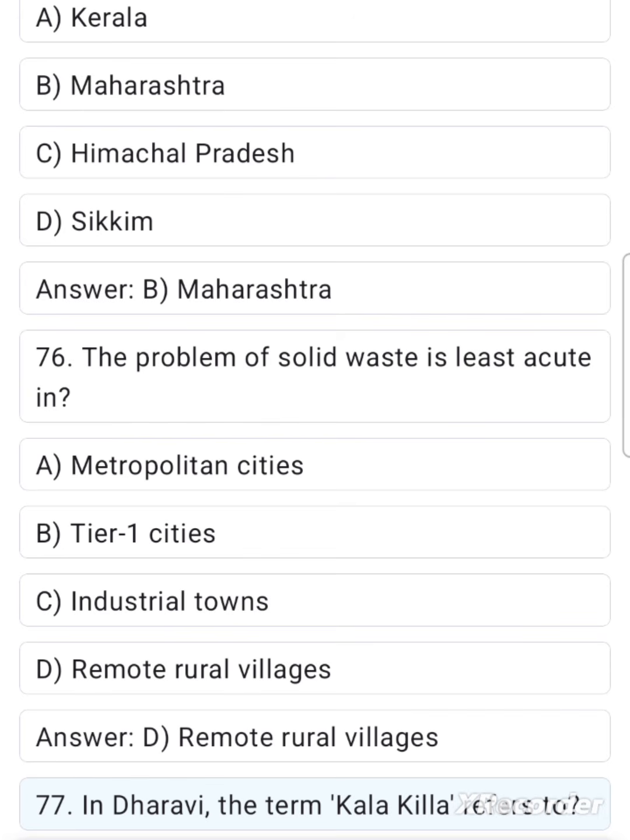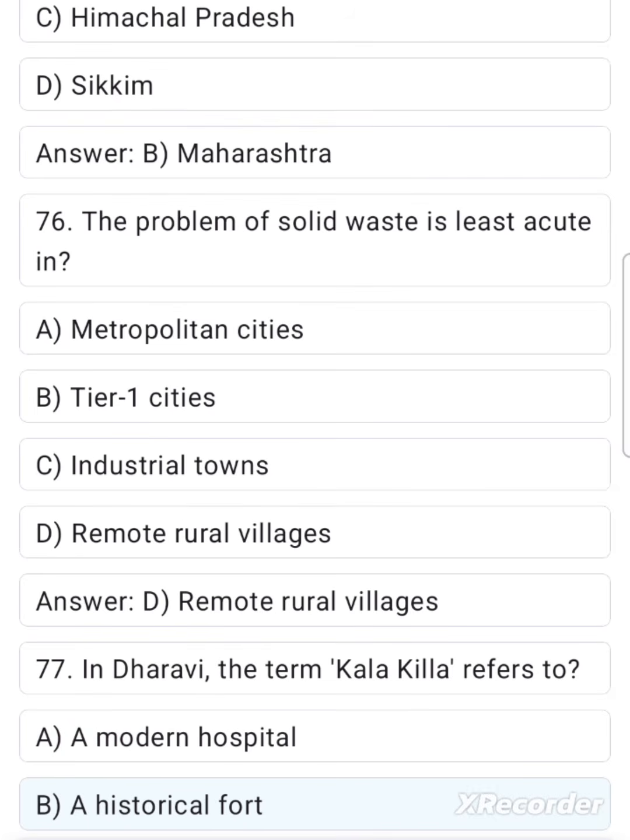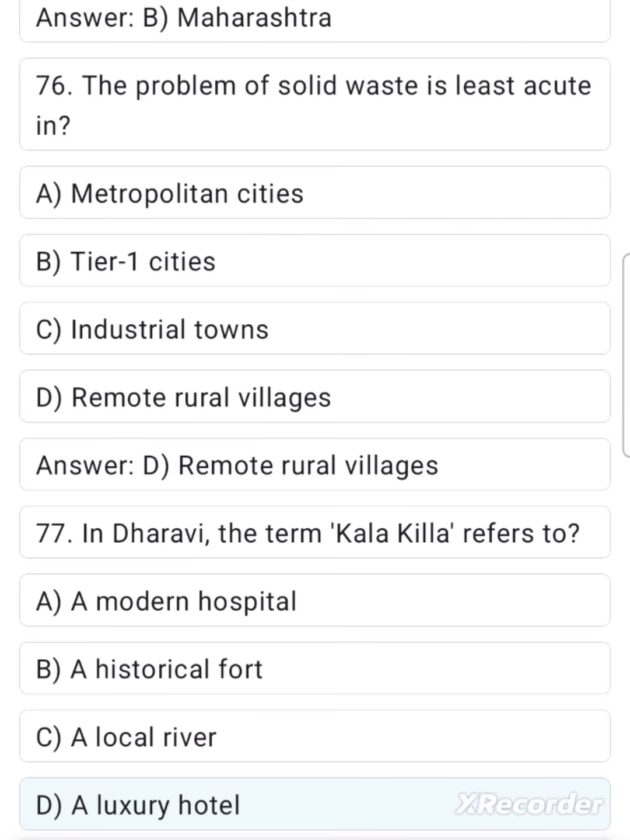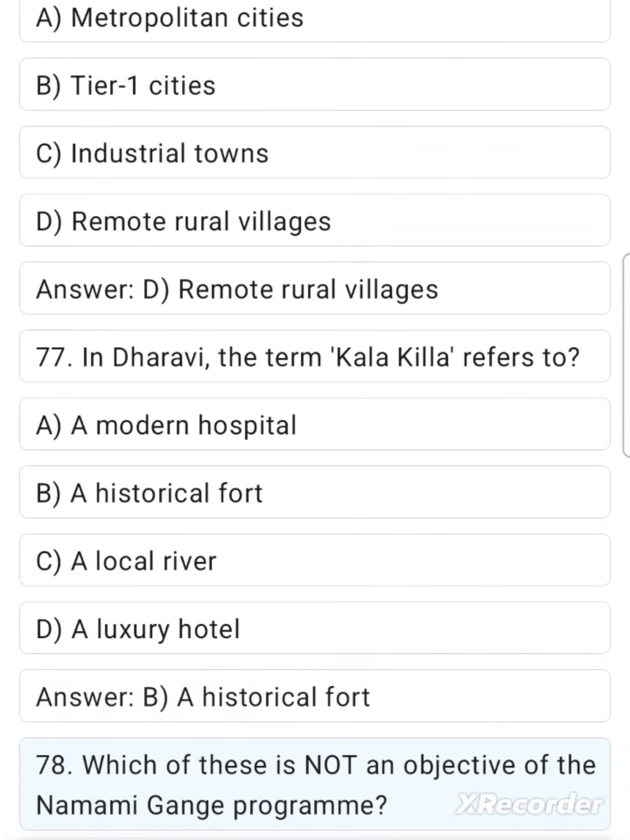77. In Dharavi, the term Kala Killa refers to A. A modern hospital. B. A historical fort. C. A local river. D. A luxury hotel. Answer B. A historical fort. 78. Which of these is not an objective of the Namami Gange program?